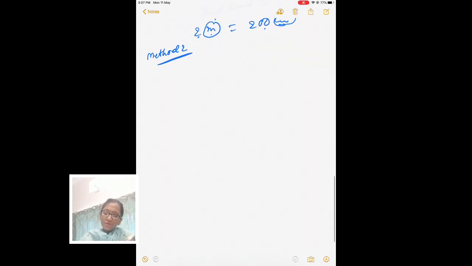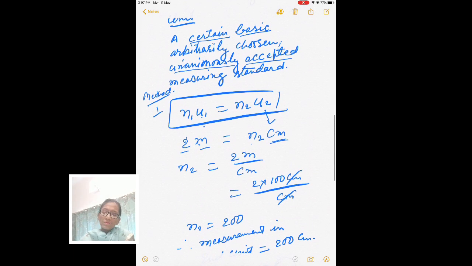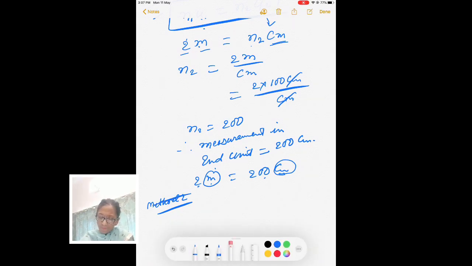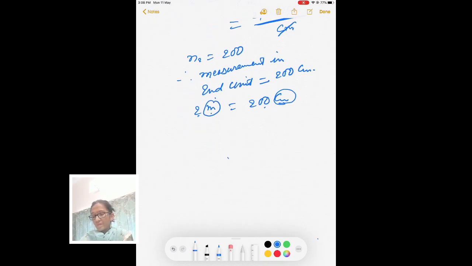Okay, let me do this one also. So before that, let me define these units. So all over the world, in different countries, we had different systems of units, we had different units, and that was very difficult to handle with commerce and purchases and sales and other things.